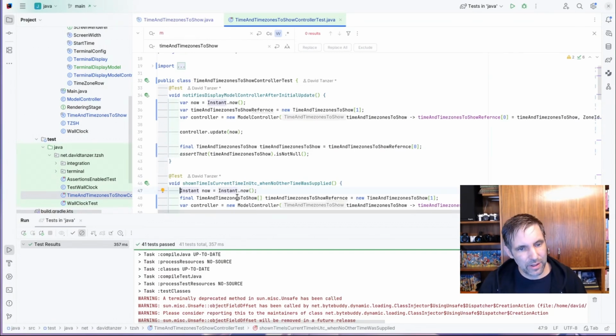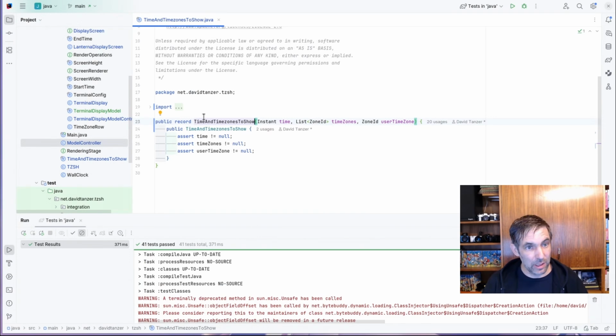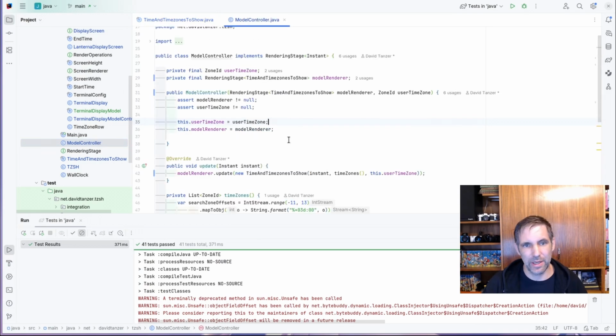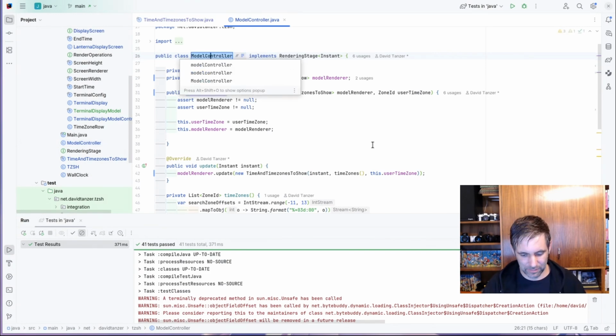I'm just going to change the variables here to var in the other tests, so that all of the tests look mostly the same, and then I'll be back with renaming stuff. Now I've renamed the model time and time zones to show, so the model controller is now also not a correct name, and let's rename this to what it does exactly. It is a rendering stage that creates this time and time zones to show from the current time and some outside configuration like the zone ID. So let's name it just that.